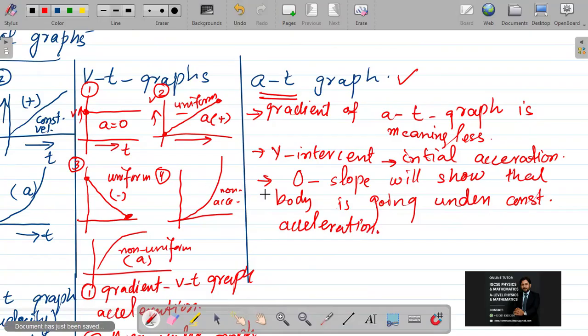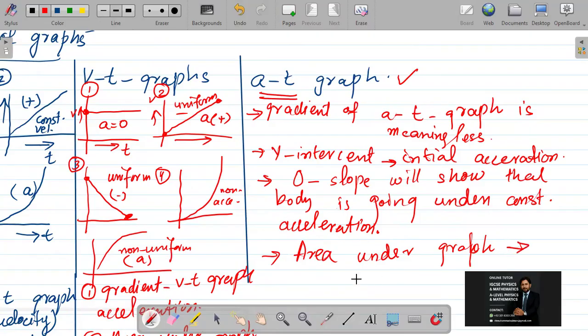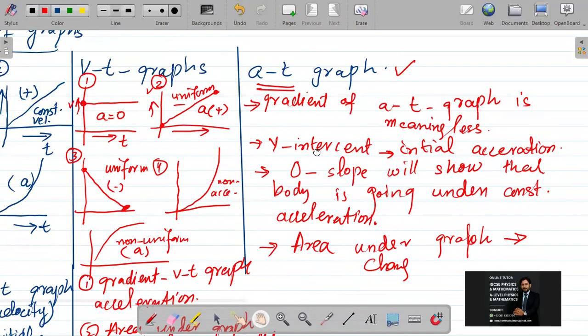And for the area under the graph, the last point for this section, the area under the graph will give change in velocity.